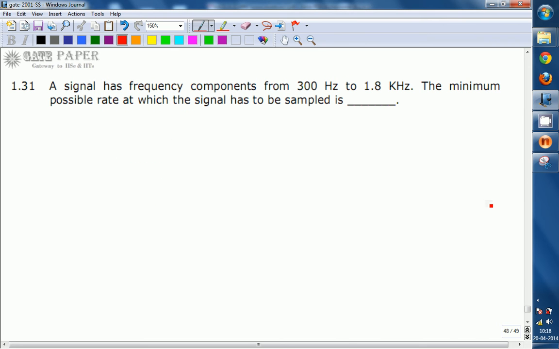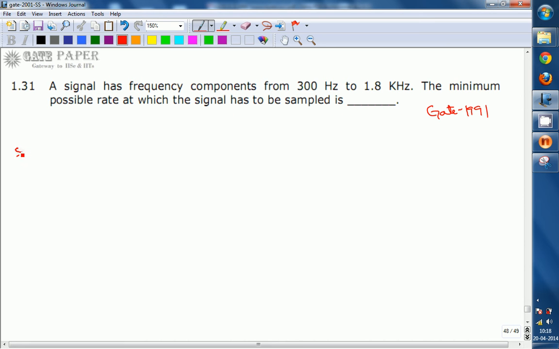We are going to see the question from signals and systems given in GATE 1991 as fill in the blanks. Here, given that a signal has frequency components from 300 Hz to 1.8 kHz, then the minimum possible rate at which the signal has to be sampled is.